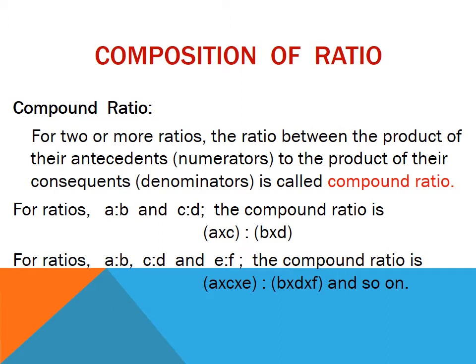For more than two ratios, like A:B, C:D and E:F, their compound ratio can be calculated by the product of their numerators, A into C into E, to the product of their denominators, B into D into F.